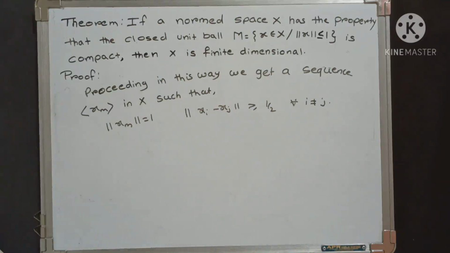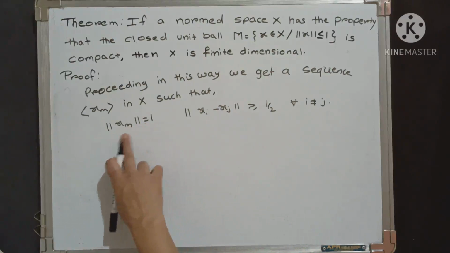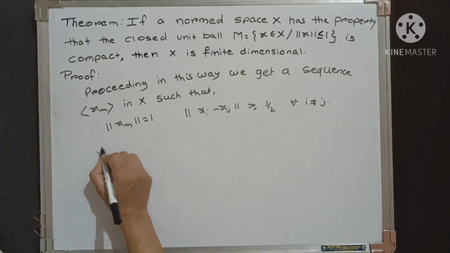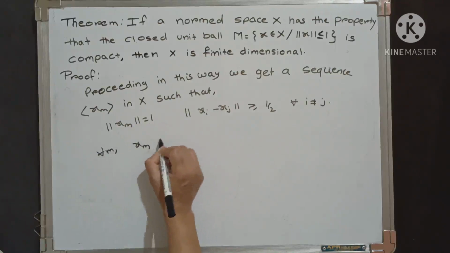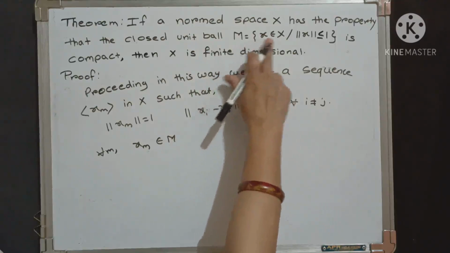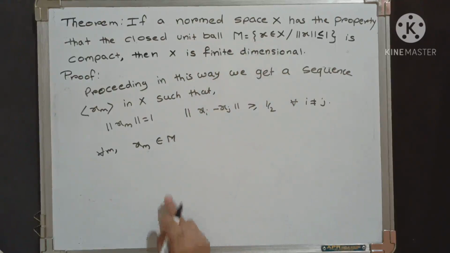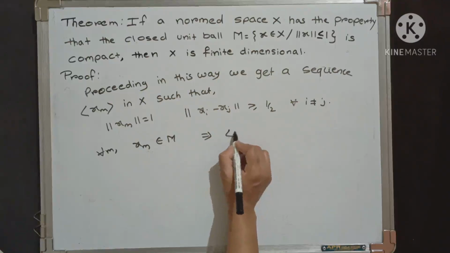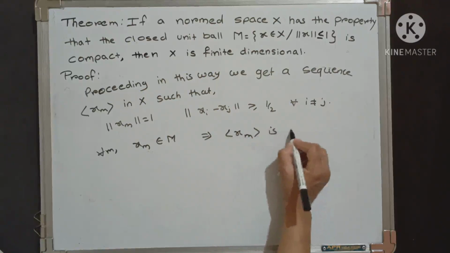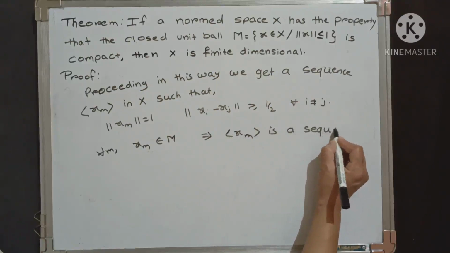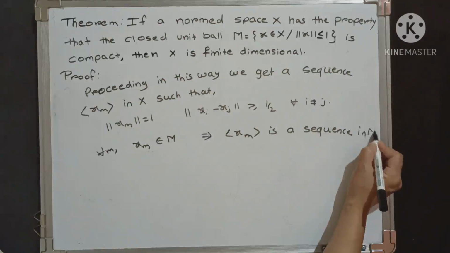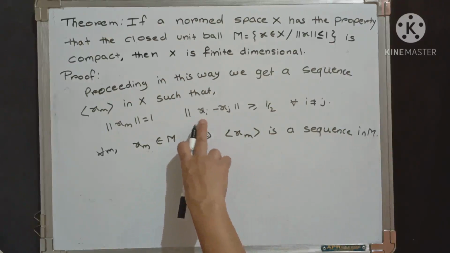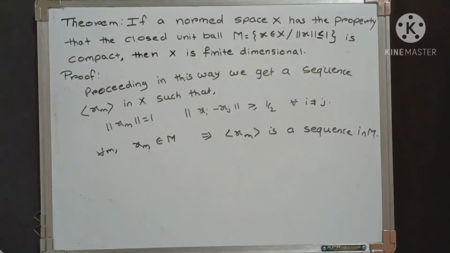In this sequence the norm of each element equals 1, which means that for all m each xm is an element of capital M by the definition of capital M. Therefore, for all m, xm belongs to capital M, so the sequence xm is a sequence in capital M such that norm of xi minus xj is greater than or equal to half.